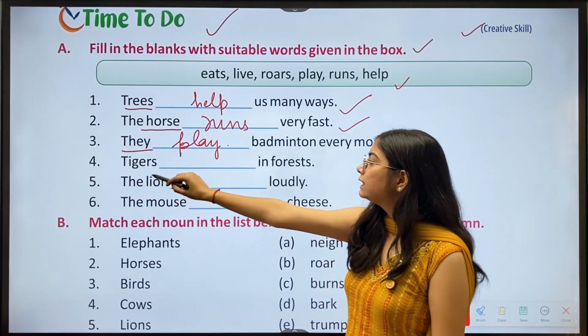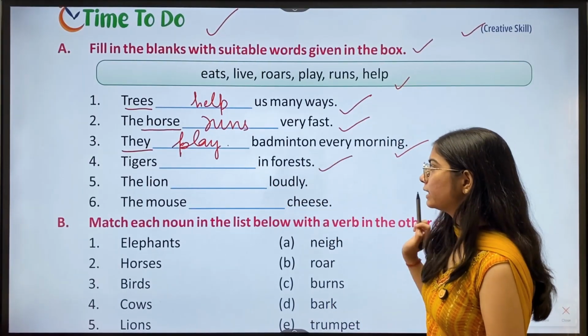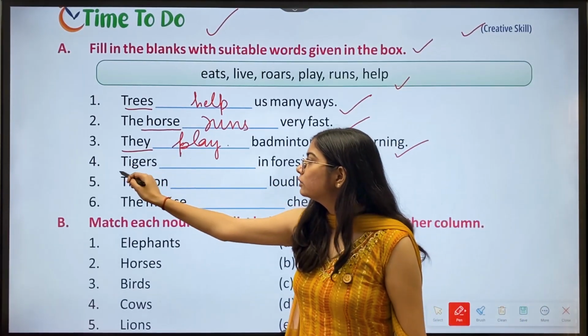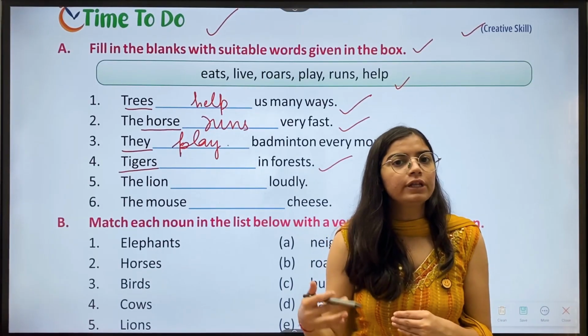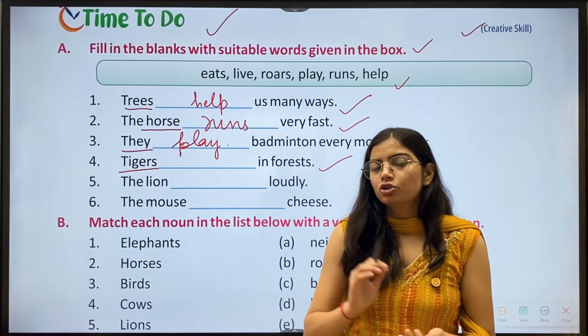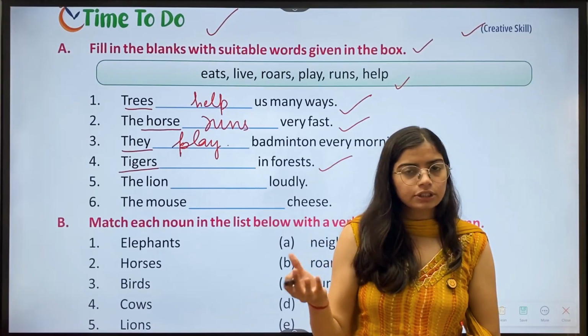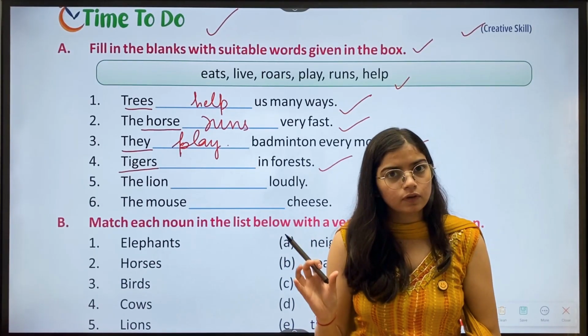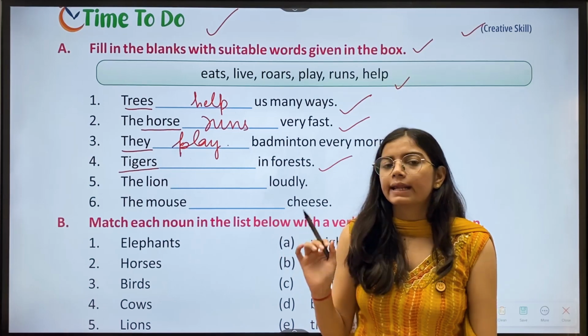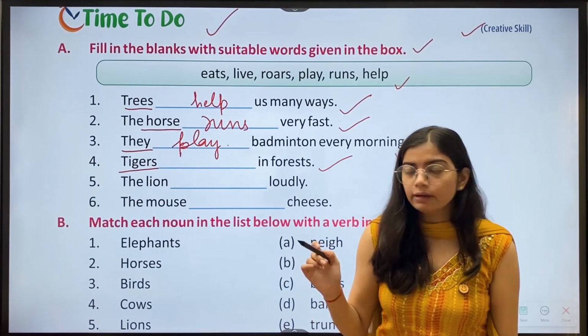Then fourth: tigers dash in forest. Tigers is a plural noun, right? So we don't need s or es at the end of the verb. So we'll write live.